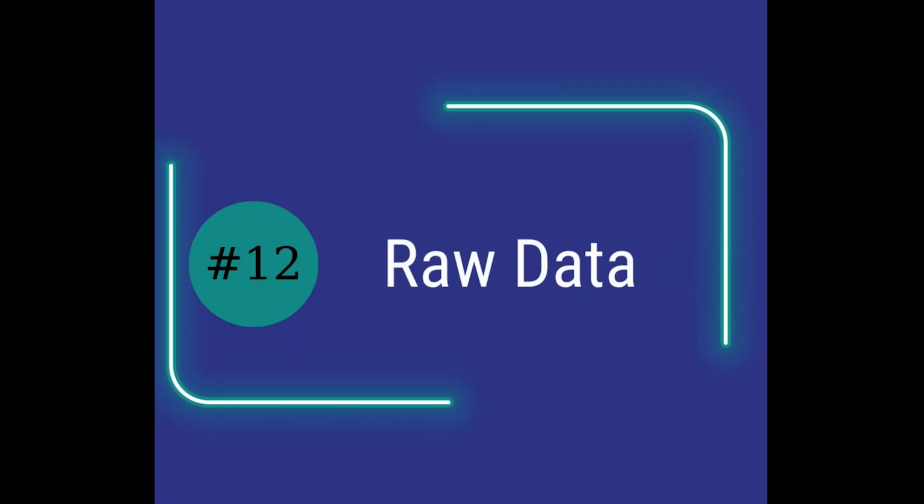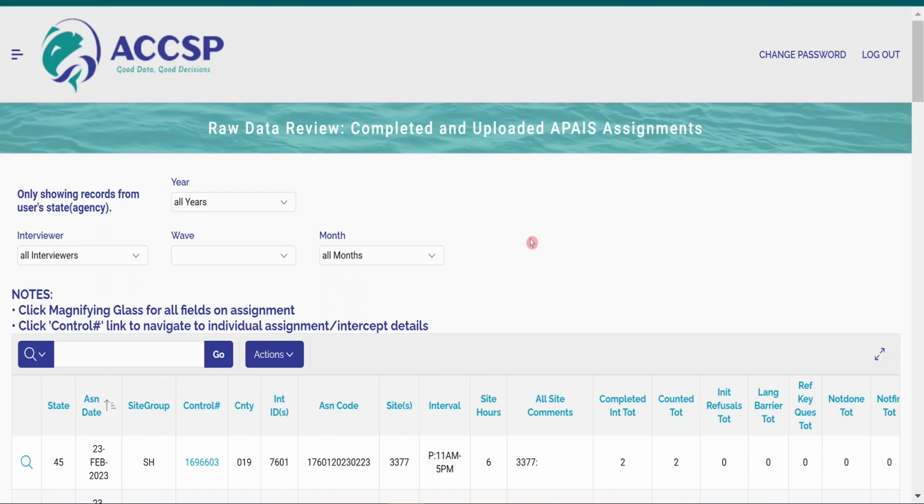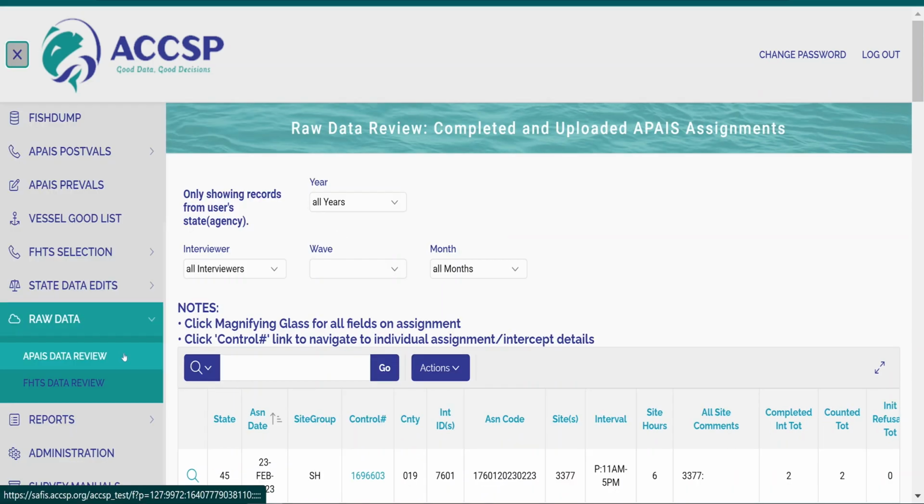The raw data page includes completed survey data from the APIS, or the Access Point Angler Intercept Survey assignments, and FHTS, or the For-Hire Telephone surveys. At the top of the page are filters for year, interviewer, wave, and month. To access the raw data review for the APIS or FHTS LPTS survey, you are able to expand the drop-down menu from the left-hand navigation menu. As a state coordinator with the role of super, you're able to access all data from both surveys within your state. Data review is expected to occur on a regular basis throughout each month.